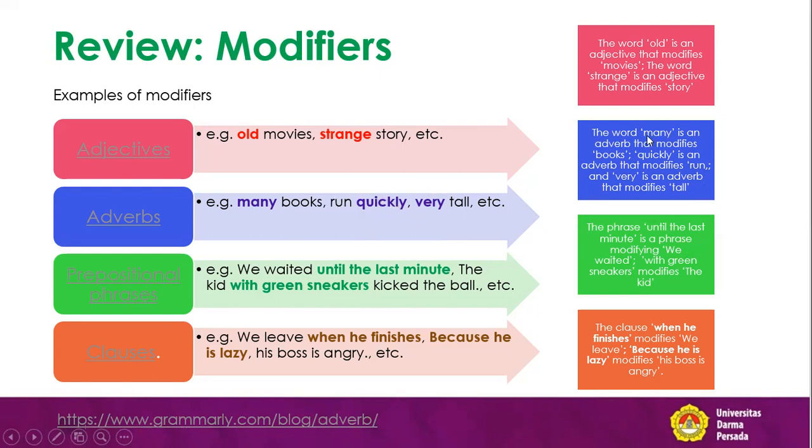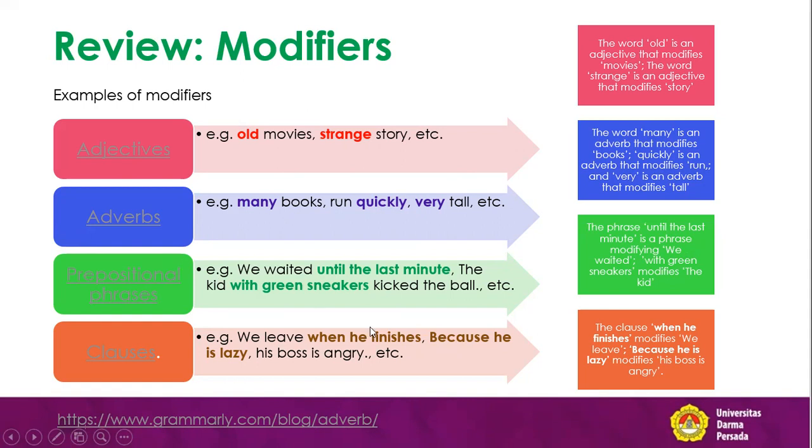Now let's see. The word many is an adverb that modifies books. Quickly is an adverb that modifies run. Run is a verb. Very is an adverb that modifies tall. So that is the example. These are examples of modifiers belonging to the category of adverb.